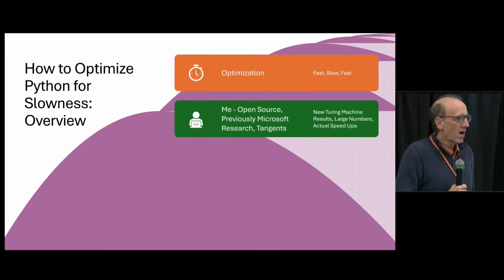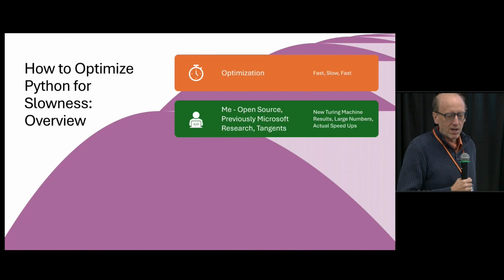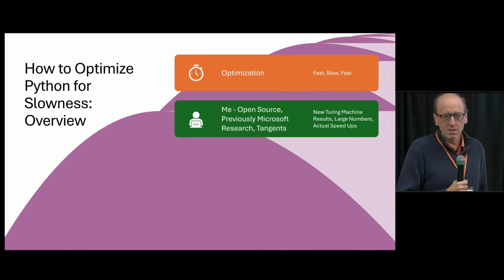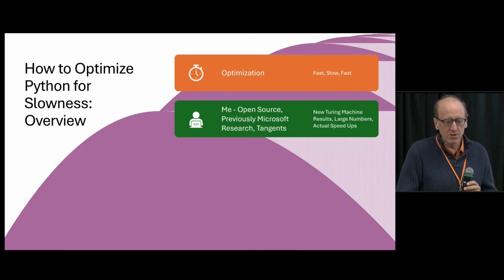A little bit about me. I am supporting a genomics open source project. Previous to that, I was a research programmer for most of my career at Microsoft and Microsoft Research. Sometimes something gets me on a tangent topic, and that was the case here. I got interested in some new Turing machine results that we'll talk about. And I wanted to understand it better, and Python's a great way to make things more understandable. So we'll learn about those results.